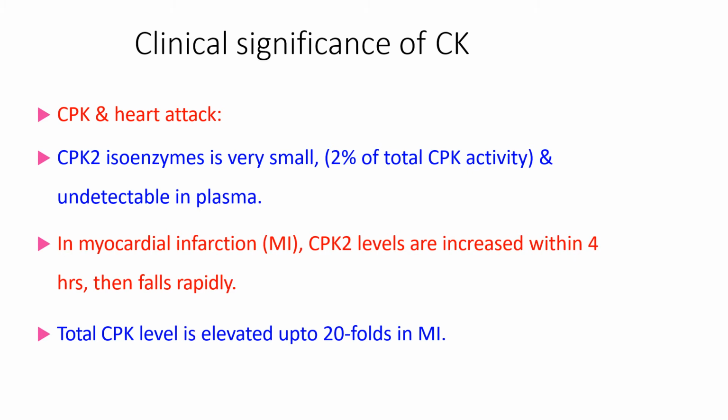But in myocardial infarction, CPK-MB is elevated up to 20 folds. So, which isoenzyme of CPK is increased in myocardial infarction? CPK-MB or CKMB or CK2.